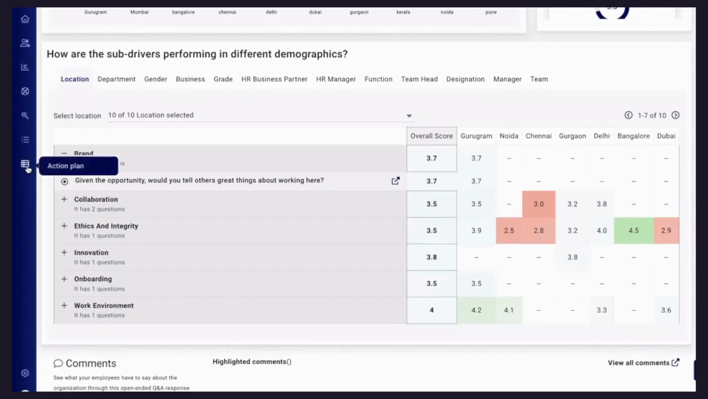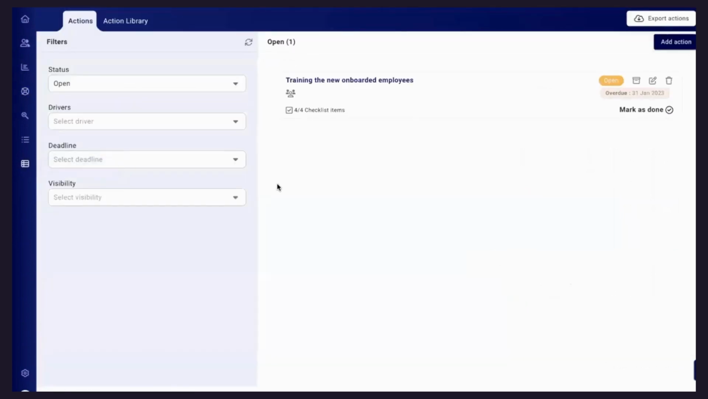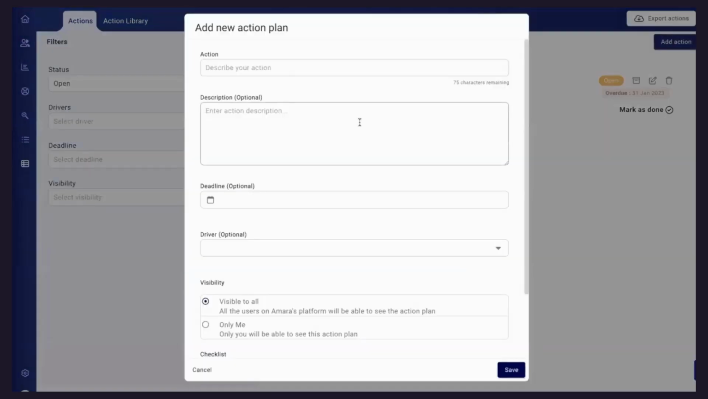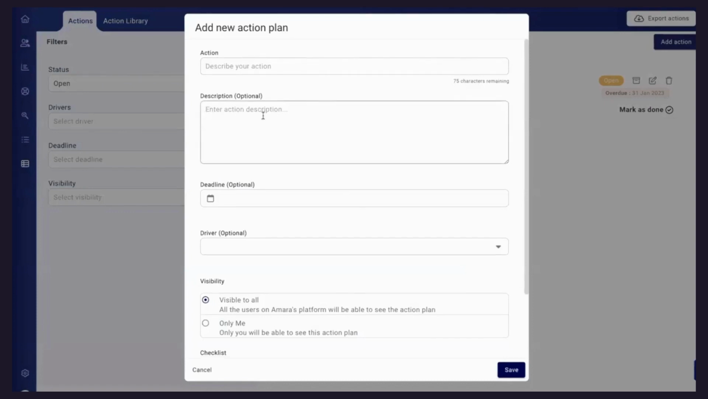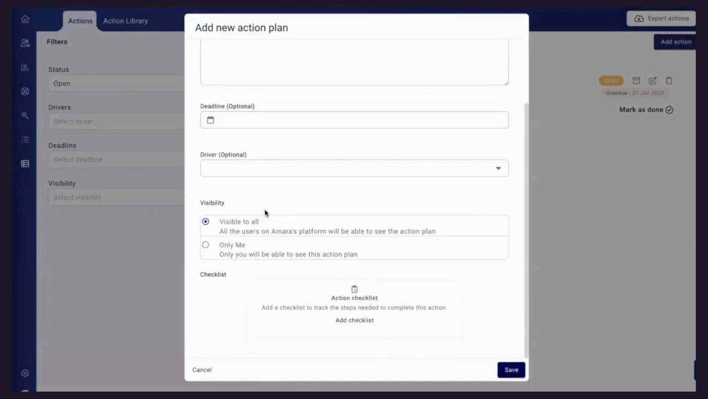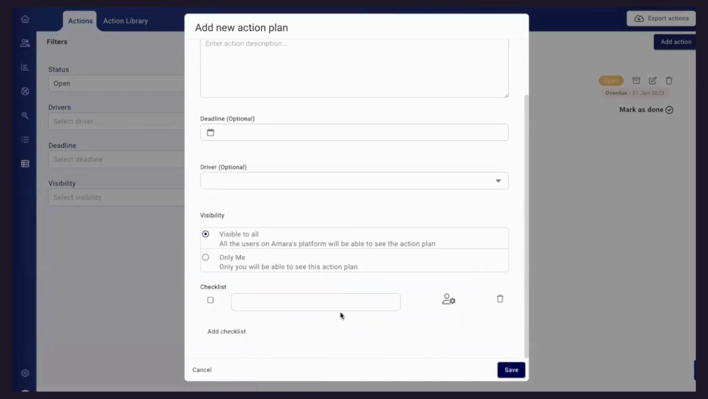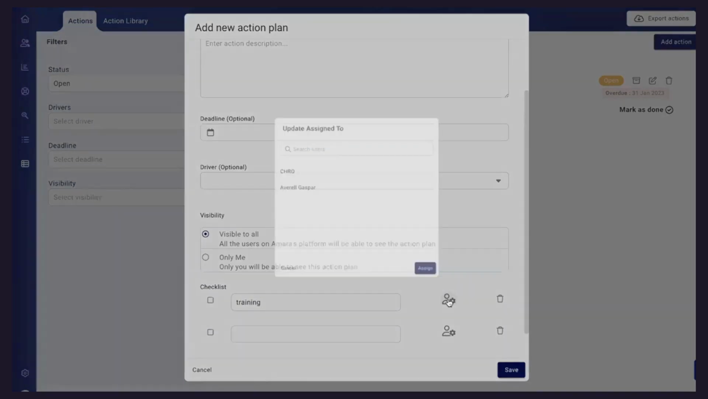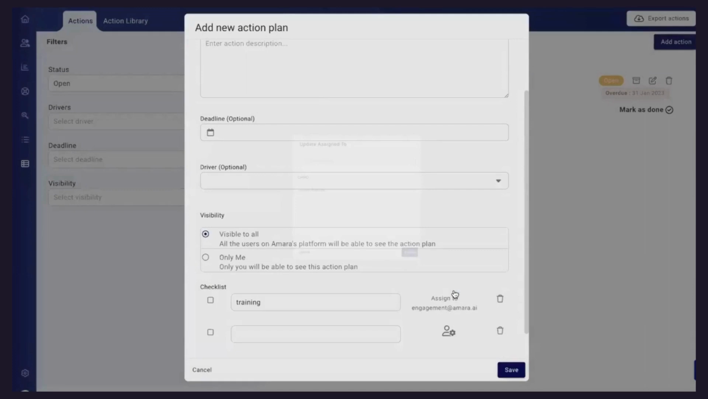Now, over here, we have action planning. In action planning, you can work with your team to set up some sort of action items for a quarter, and then the main action, description of the action, deadline, visible to all, or if this is action for yourself, like you just want to work on it, you can do that, and checklist. Within a big action plan, there are multiple small items. So you can, let's say training, assign it to one of your team members over here, and an email goes out to that particular person that a new task has been assigned to you.